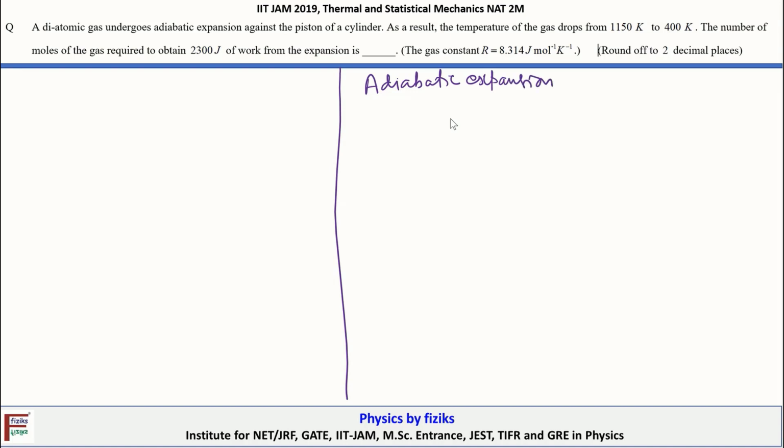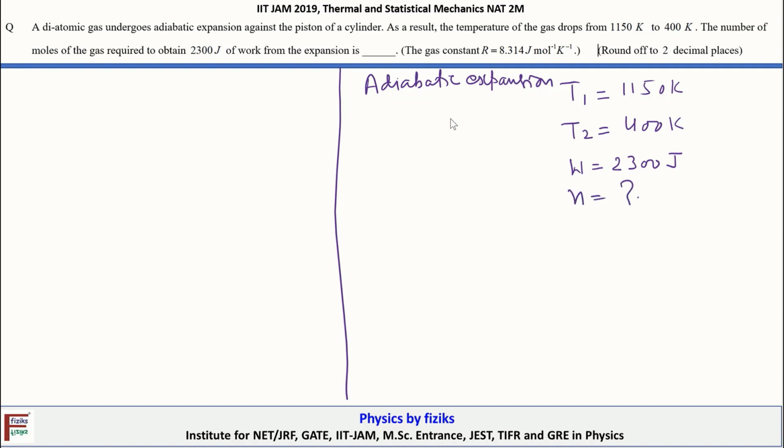Then the initial temperature, let's note it as T1, is given as 1150 Kelvin, and the final temperature, because when expansion is taking place the temperature will drop, is 400 Kelvin. It's also given that we have to evaluate the number of moles required to perform a work done of 2300 joule. So we are asked what n is equal to.